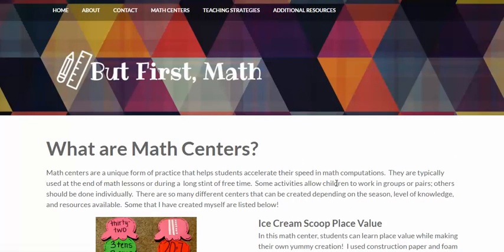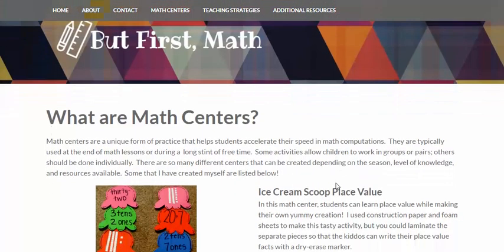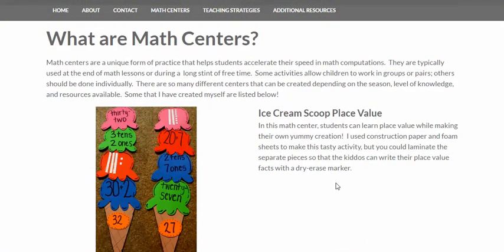Next, let's check out the math centers. So here on this page at the very top, I just explain what math centers are and the different things that they can do for students. Math centers are definitely used as a review activity. They're not used for introducing something new. And they're generally not used as a form of assessment.